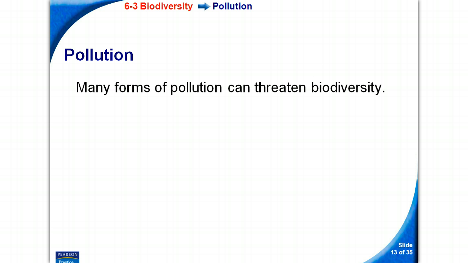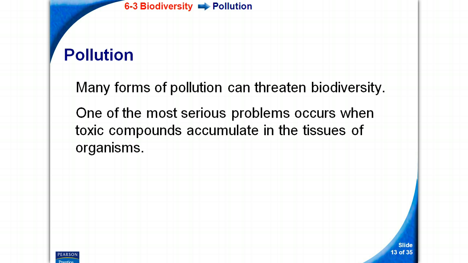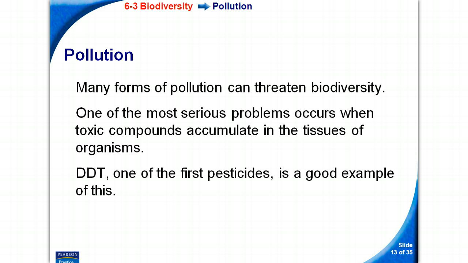Another threat to biodiversity is pollution. Many forms of pollution can threaten biodiversity. One of the most serious problems occurs when toxic compounds accumulate in the tissues of organisms. DDT, one of the first pesticides, is a good example. DDT was a pesticide which killed insects, but it had some bad side effects, so they ended up banning it.